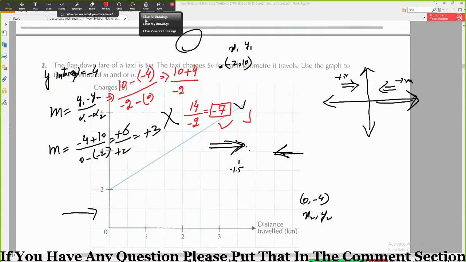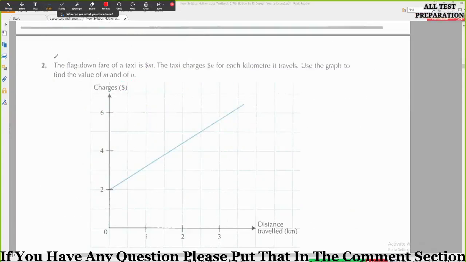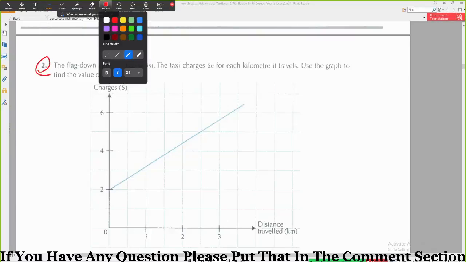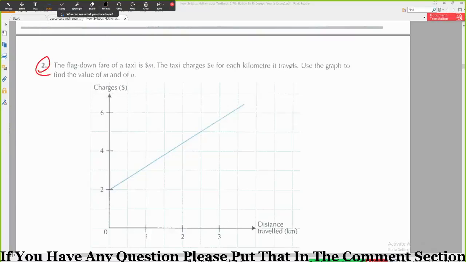Okay, question number 2. The flag down fare. Acha, read this question and solve this question as well. The flag down fare of a taxi is $M. The taxi charges $N for each kilometer it travels. Use the graph to find the value of M and of N.